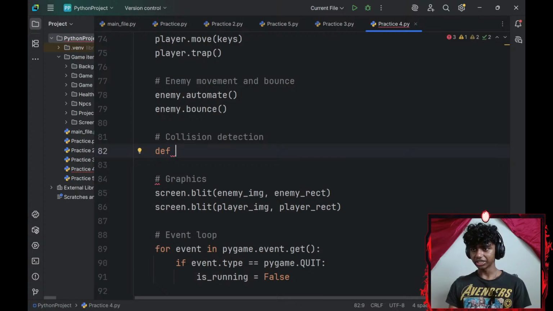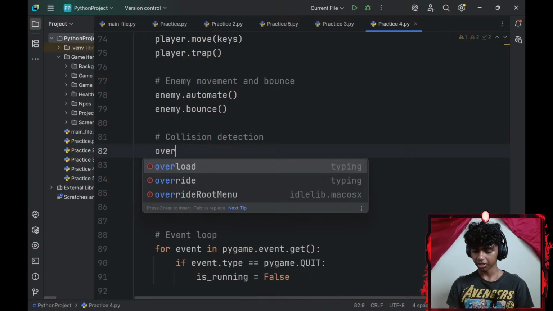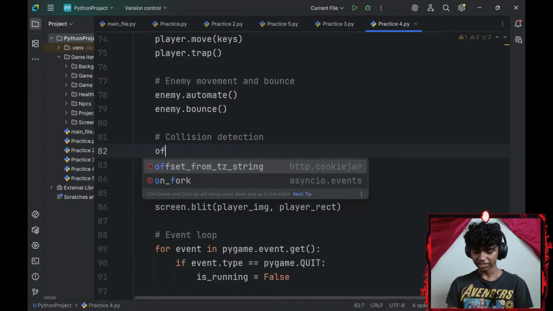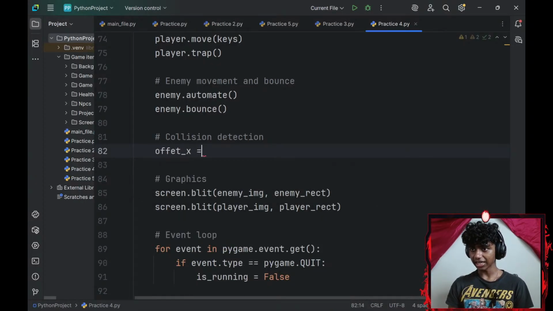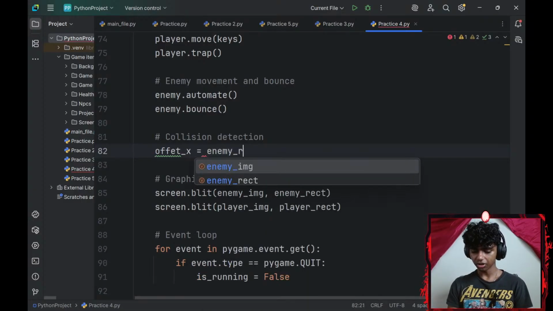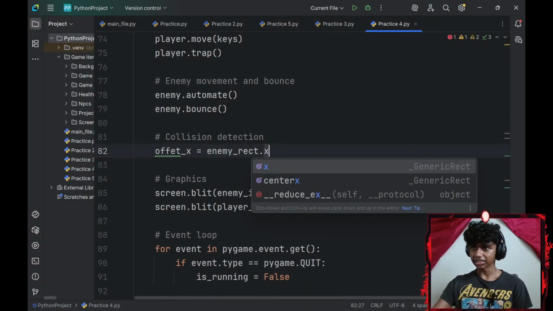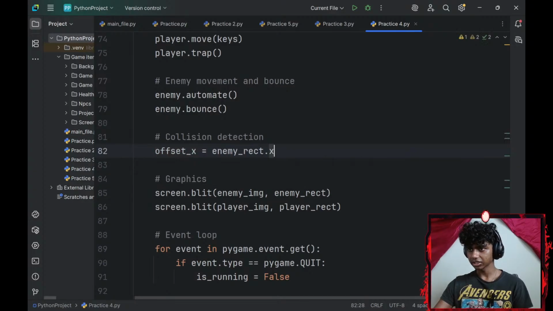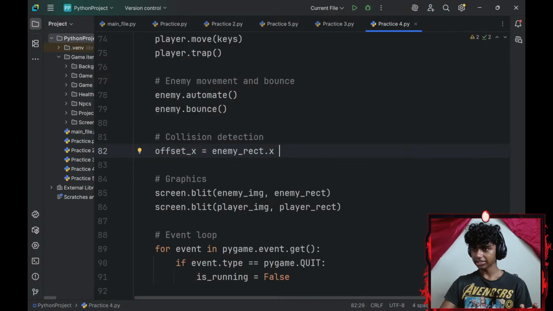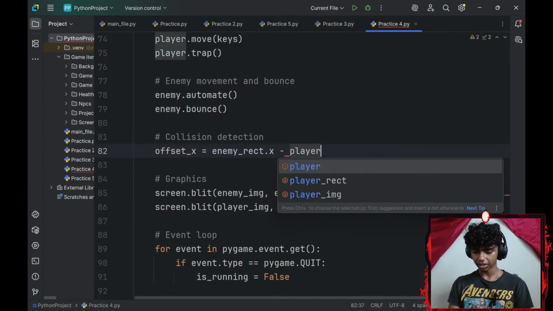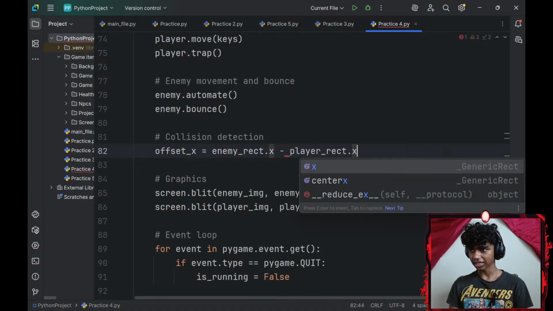So for my collision detection, let me define a collision. Honestly, let me go with an overlap variable. So offset_x, which is going to be equal to my enemy_rect.x minus my player_rect.x.